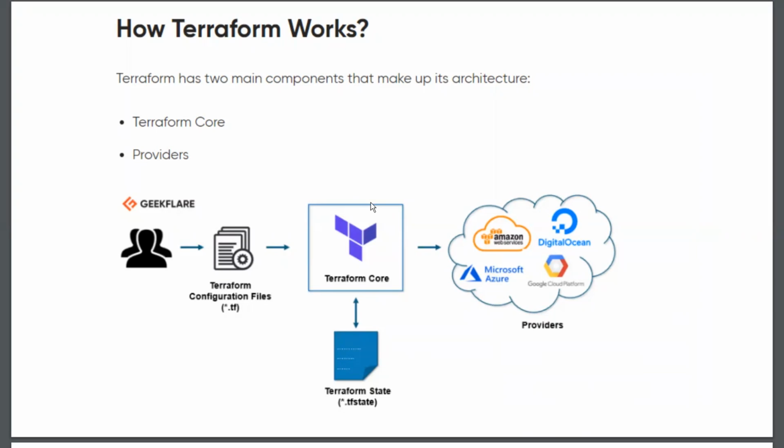So anytime you run your terraform init and terraform apply, that means you want to move from the present state to the new, desired state. So that's one thing it does. Terraform Core moves you right in there. And we have the providers, which say which provider I want to configure my resources with: Amazon, Microsoft Azure, Google Cloud Platform, Kubernetes, stuff like that. That's how Terraform works.